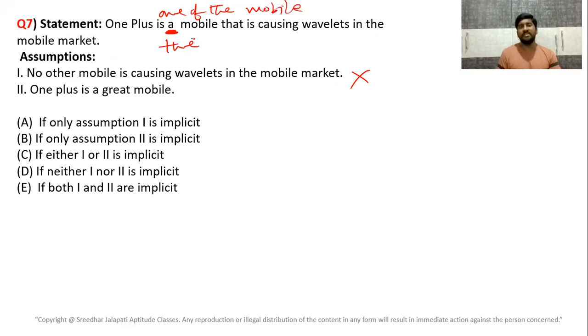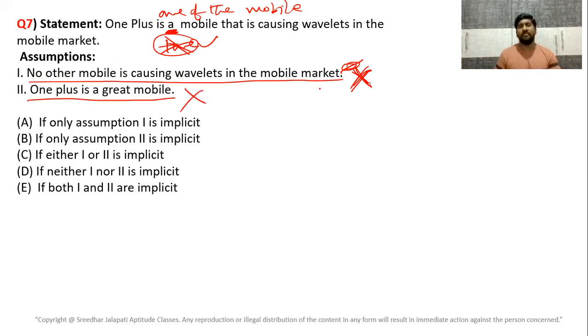Had he said OnePlus is the mobile, then this would have been the correct one. But he did not say the mobile. He said OnePlus is a mobile. So therefore, no other mobile is causing wavelets in the mobile market is wrong. I told you in the beginning, right? OnePlus is a mobile. OnePlus is the mobile. Lot of difference.